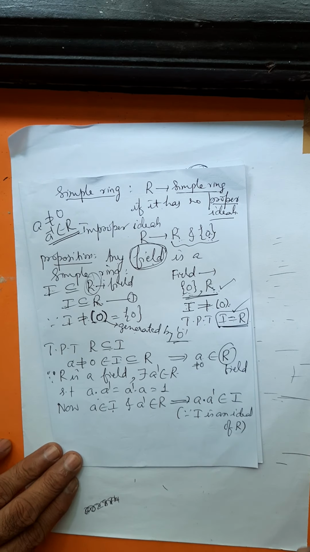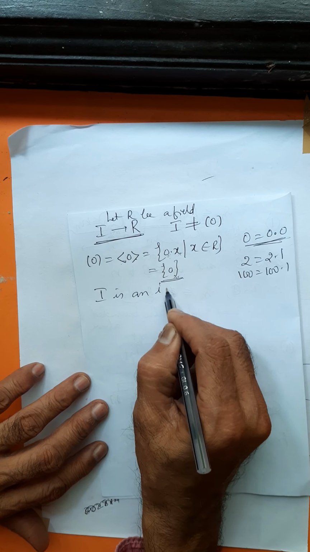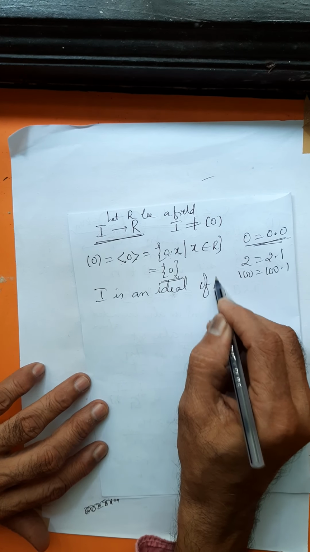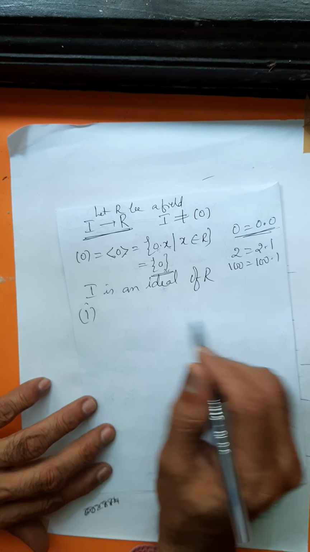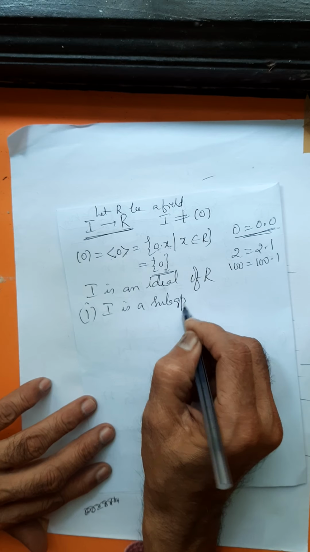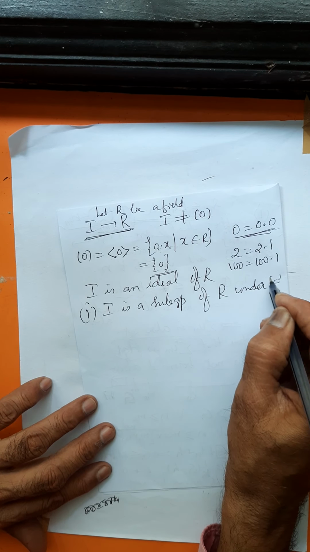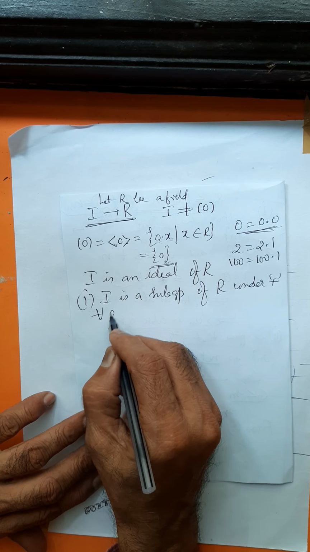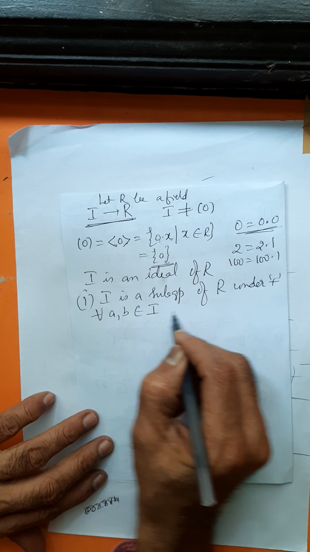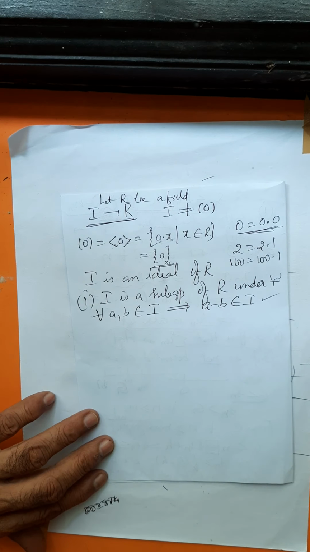ಈಗ ಒಂದು ಸಲ ideal definition ನೋಡುವ. When do you say that I is an ideal of R? I is an ideal of R under two conditions. I is a subgroup of R under addition. ಇದನ್ನು ಹೇಗೆ ಪ್ರೂವ್ ಮಾಡಿದ್ರು ನಿನ್ನೆ ನೋಡಿದ್ರಿ. For all A, B belongs to I implies A minus B belongs to I. ಇದು ಒಂದು.